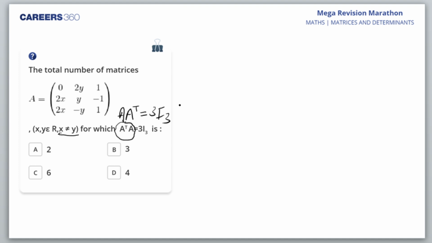Everyone will make a record of their own answers. So I know today's topic would be a little bit more calculative. You will be calculating a lot. So let's see, how do we calculate the total number of matrices? I3 is the identity matrix of third order.